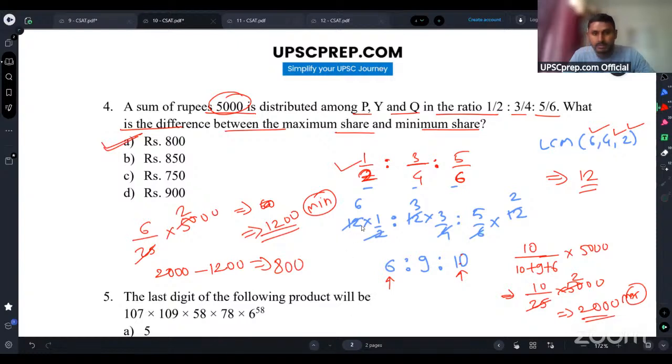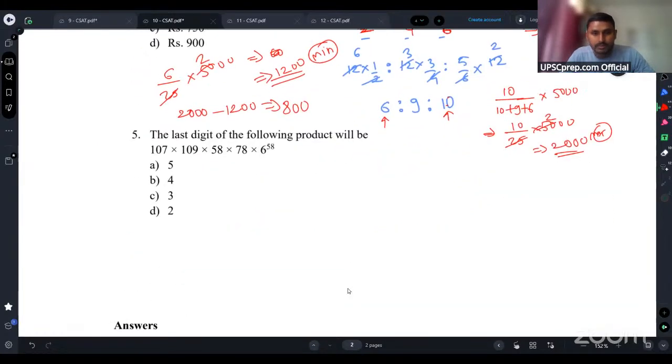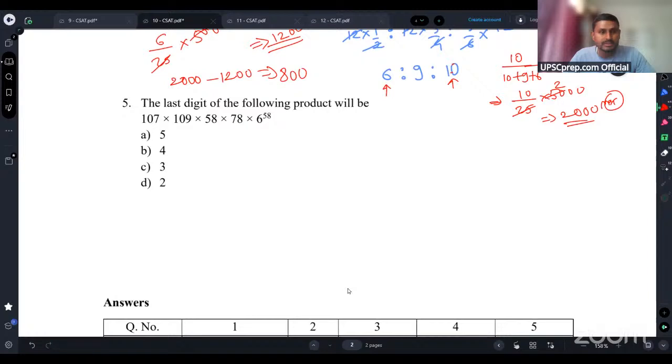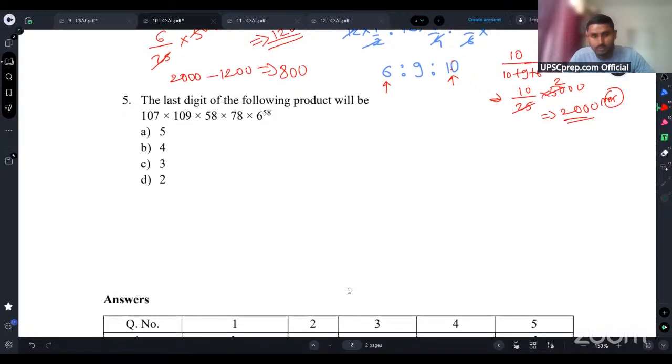Yes, Shivam. Shivam, still you watch the recording for question number 3. And still, if you don't get it, you just write me an email. You have my email ID with you. I'll explain one more time. Okay. Question number 5, guys. Do you want me to solve it, or shall I move to the next?